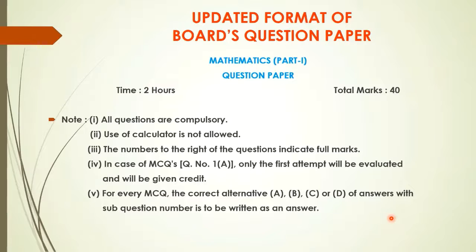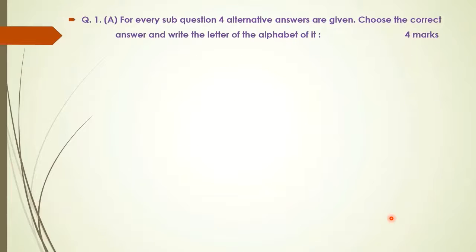Now let us see the paper question number wise. The first question here is, for every sub question 4 alternative answers are given. Choose the correct answer and write the letter of the alphabet of it. Okay, so it is clearly mentioned. See, the marks are indicated on the right side, 4 marks. So question number 1A is of 4 marks.